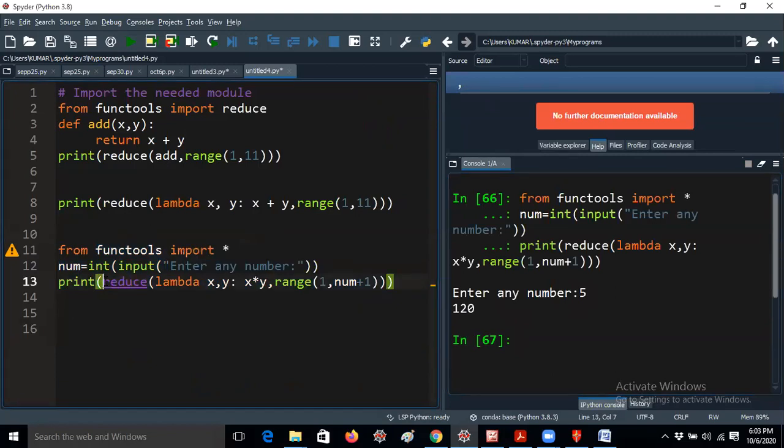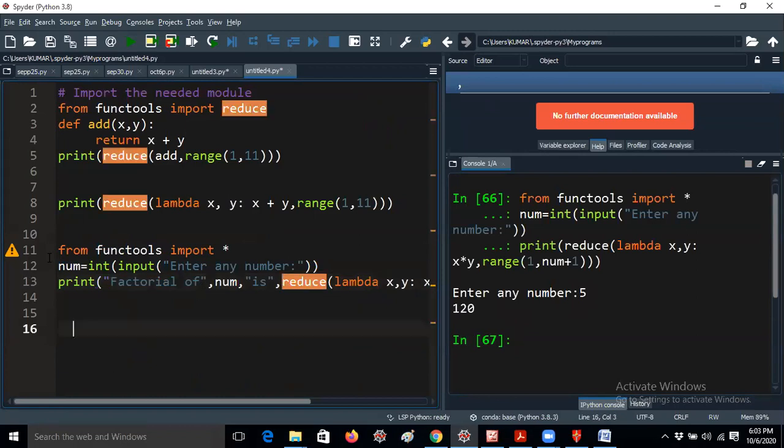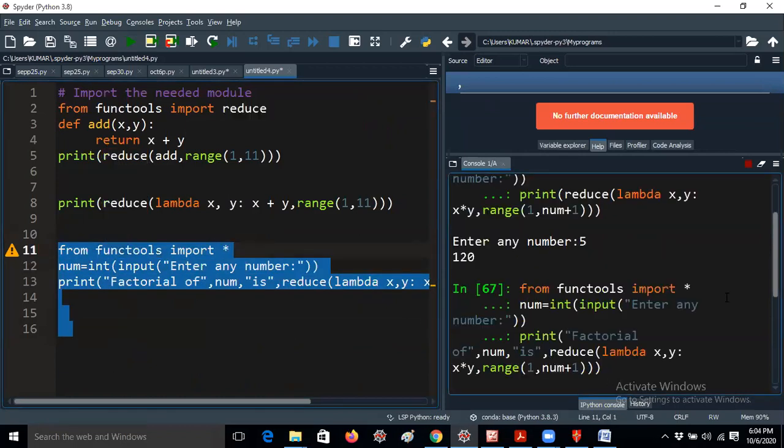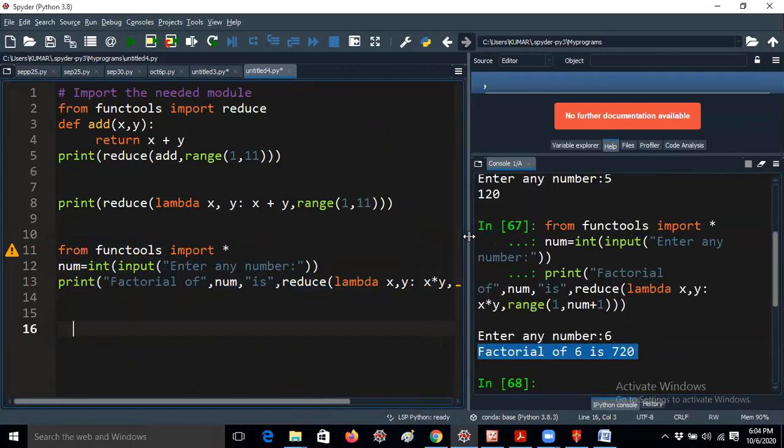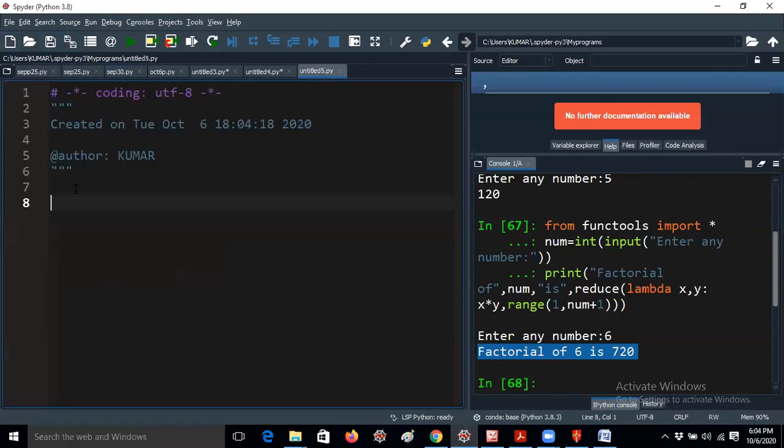If you add a message like "factorial of number is", then if you give 5 factorial, 10 factorial, whatever it may be, it will display the message like that. This is the way you should write a program using reduce. I hope you understand what reduce, map and filter are. Let me open a new window.